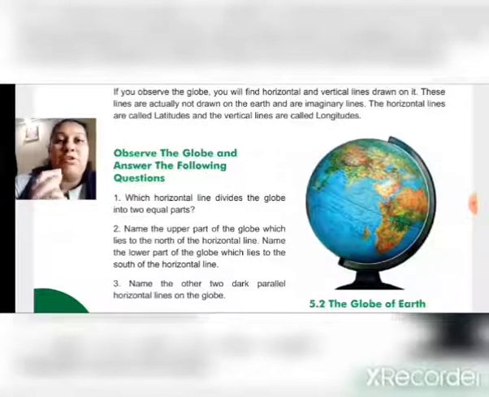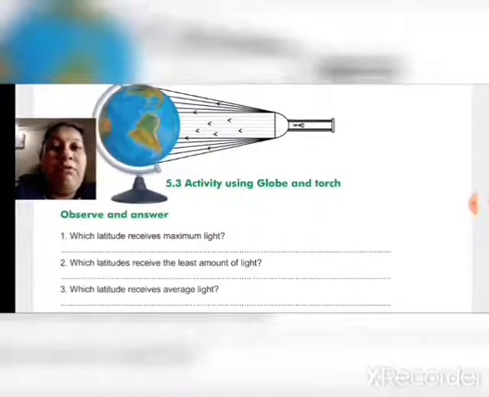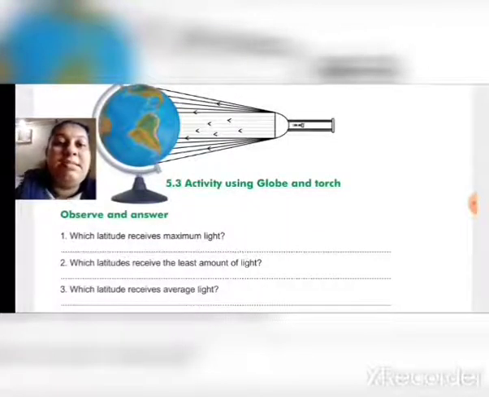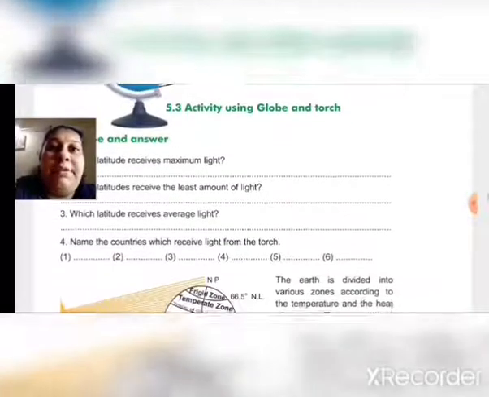The line which is drawn horizontally is known as latitude, and the line which is drawn vertically is known as longitude. So other questions: which latitude receives maximum light? Which latitude receives the least amount of light? Which latitude receives average light? Name the countries which receive light from the torch.